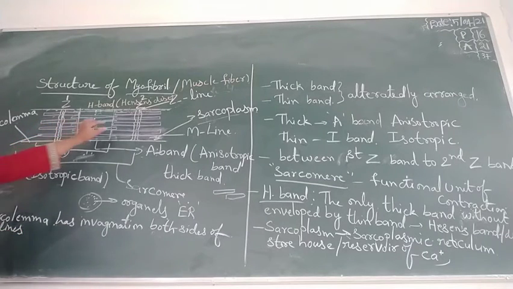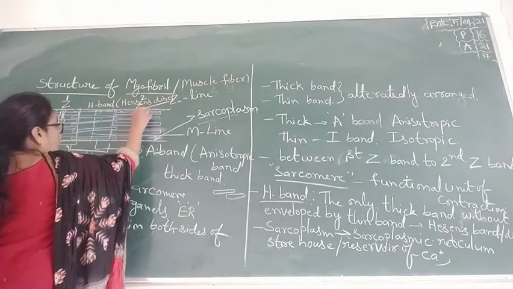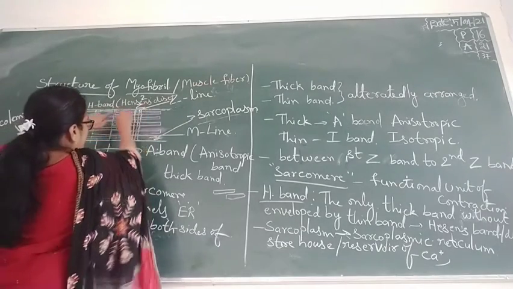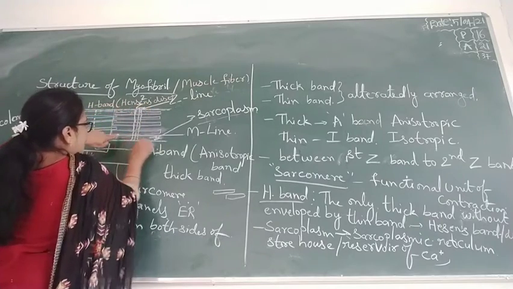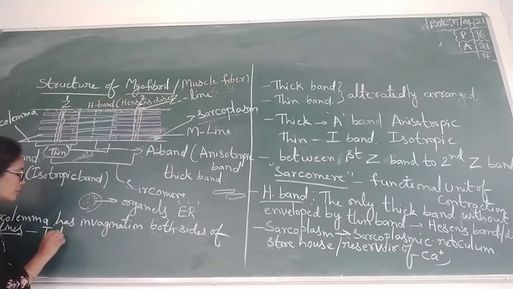These invaginations look T-shaped, here and here. So around the Z line, on both sides, they are called T-tubules.